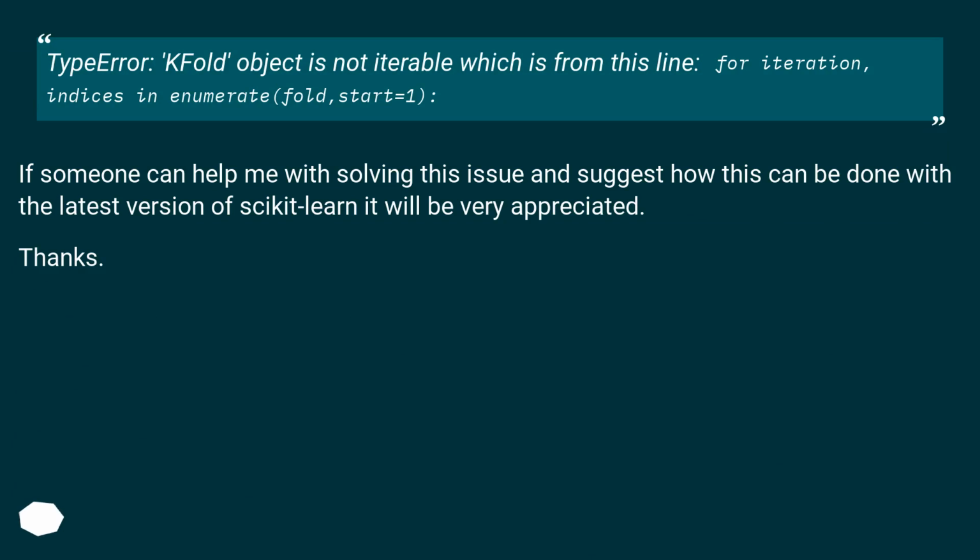TypeError, KFold object is not iterable, which is from this line: for iteration, indices in enumerate(fold, start=1). If someone can help me with solving this issue and suggest how this can be done with the latest version of scikit-learn, it will be very appreciated. Thanks.